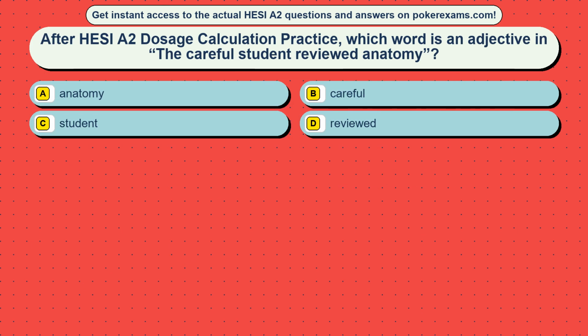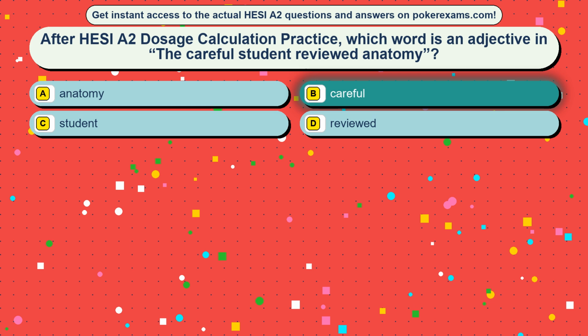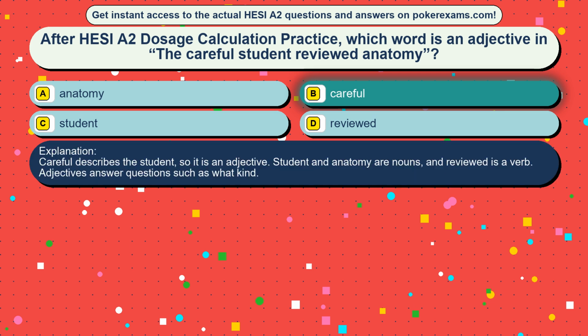Question 36. After HESI A2 dosage calculation practice, which word is an adjective in "the careful student reviewed anatomy"? Option A, anatomy. Option B, careful. Option C, student. Option D, reviewed. The correct answer is option B, careful. Careful describes the student, so it is an adjective. Student and anatomy are nouns, and reviewed is a verb. Adjectives answer questions such as what kind.